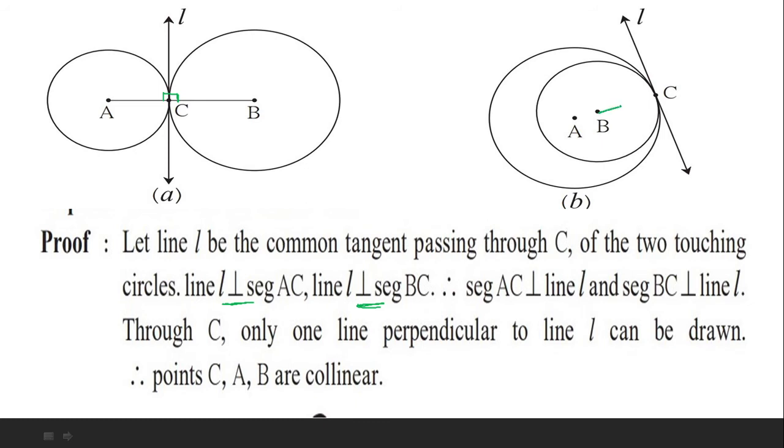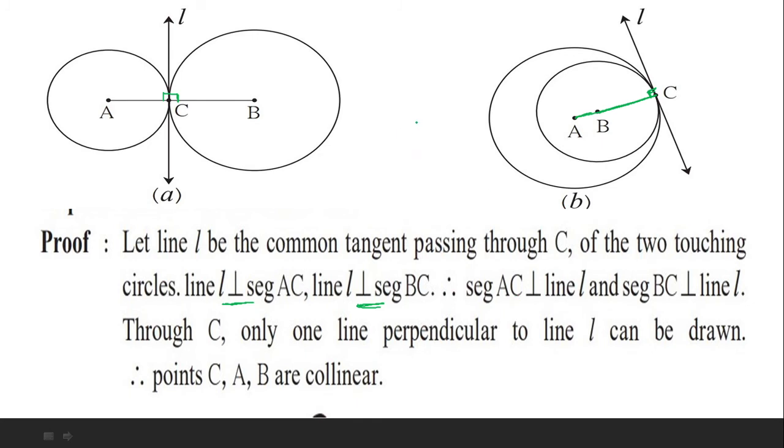The same is going to be here. Children, if we draw the radius of the smaller circle to the common point C, it is going to be perpendicular. And if we take the radius of the bigger circle to the common point C, then again that is going to make an angle of 90 degrees with the tangent. This is because of the tangent theorem.